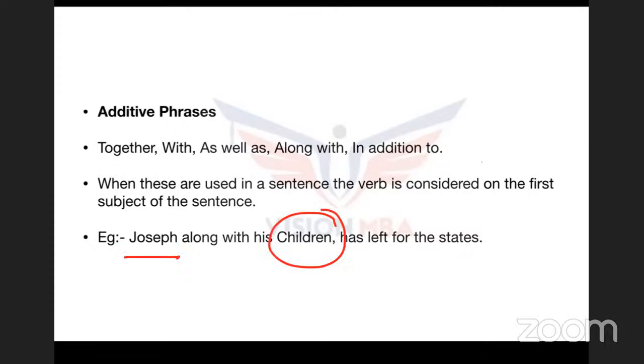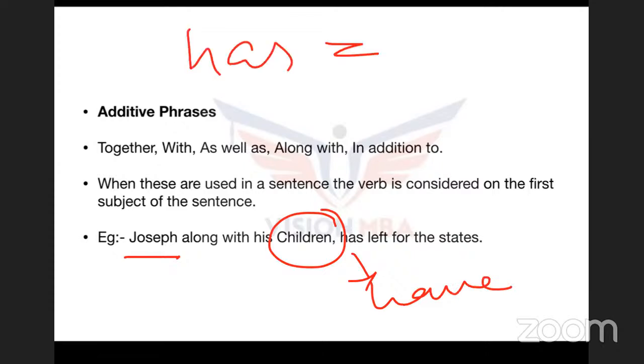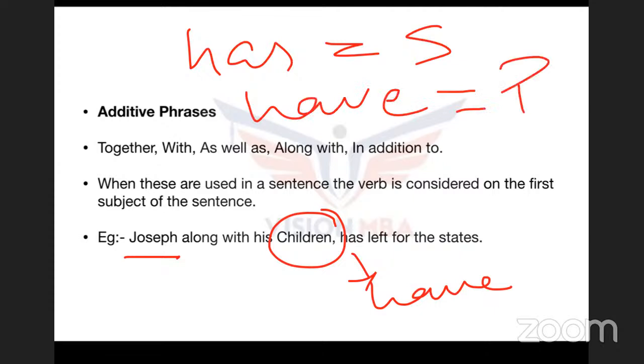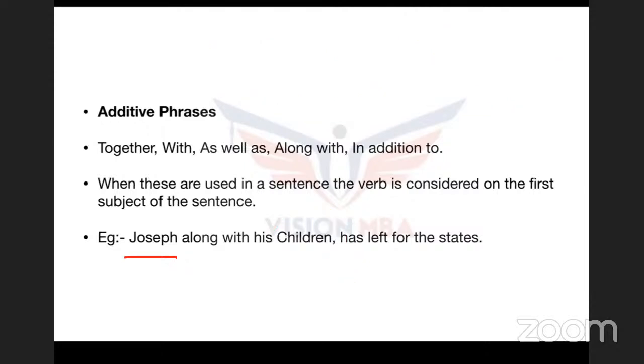Now, people might say, okay sir, I will use have. Now, remember, guys, has is singular and have is plural. Now it's quite easy for you to judge. Let me simply say Joseph, along with his children, have left for the States, but that's wrong. Why am I using has here? Why am I not using have? Because the first subject, Joseph, is singular.